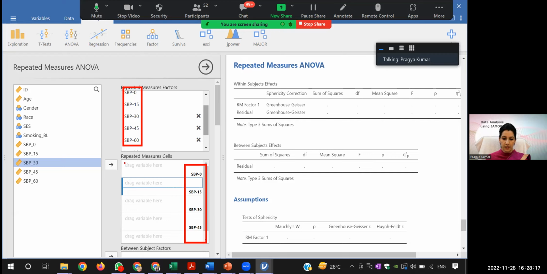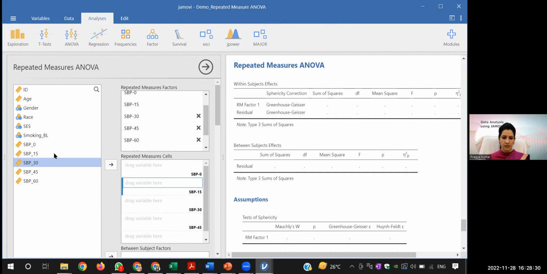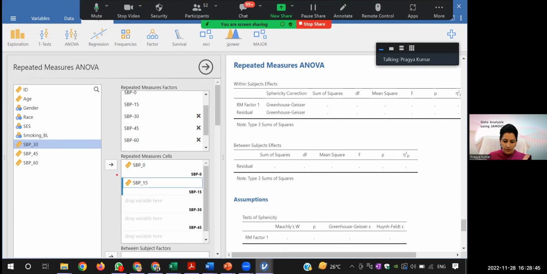Okay, so if you have understood up till this level, now we need to enter our variable here. Can you see a very faint line written here, "Drag variable"? Yes ma'am. Okay, so now I will enter 0 under the first one. Then 15 in the second one. Can you see this blue line? The appearance of this blue line means that this cell is active now. And then you can enter.